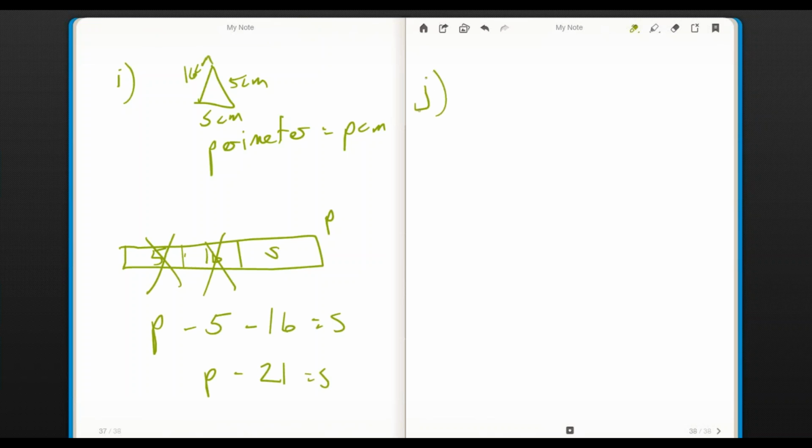Letter J is very important. There are 10A apples in a crate. 4A of them are bruised. If 4A are bruised, they're either bruised or they're not. 6A are not bruised. Be careful though. What does it say? How many more good apples than bruised apples are there? How many more? There's 2A more. These are the good, and these are the bruised. Okay, and 2A is how many more good apples there are than bruised ones.